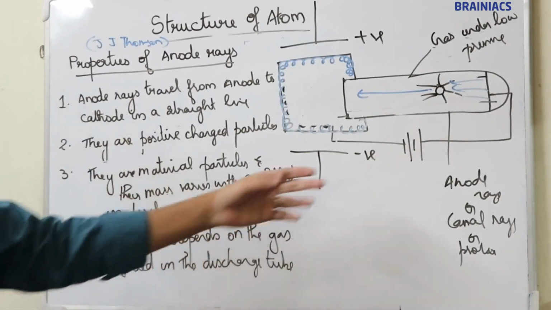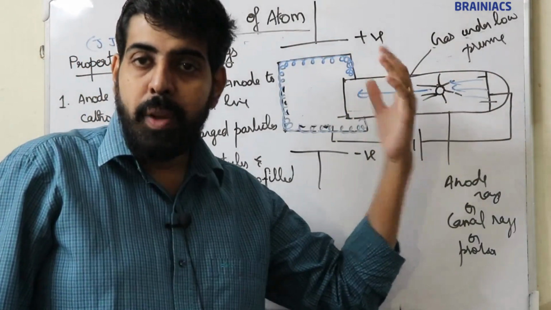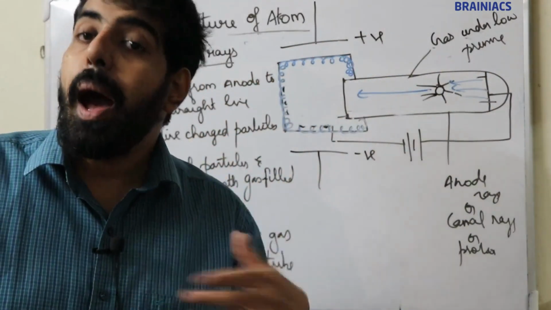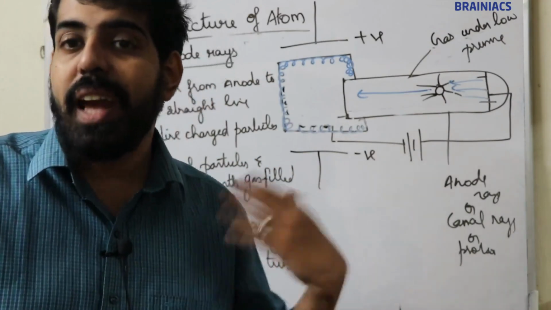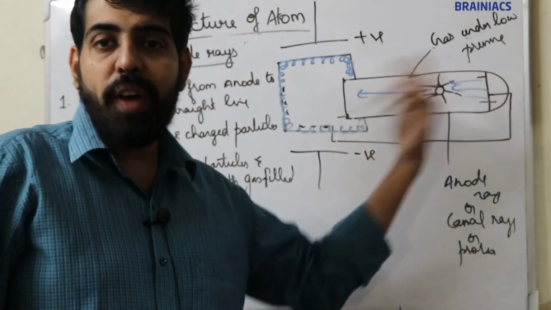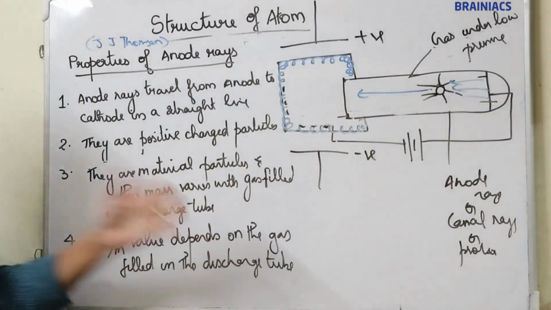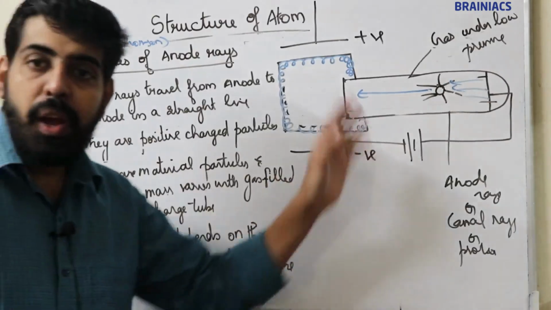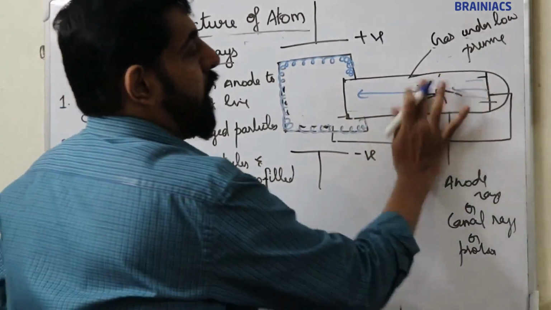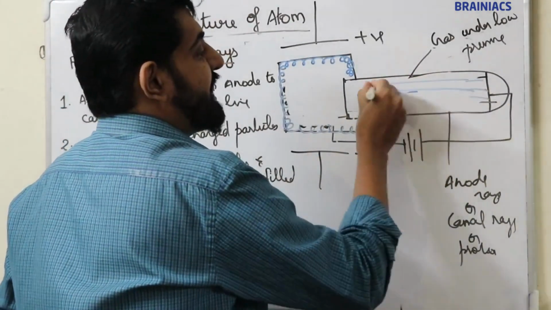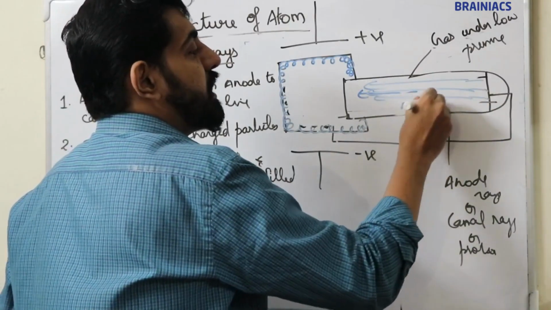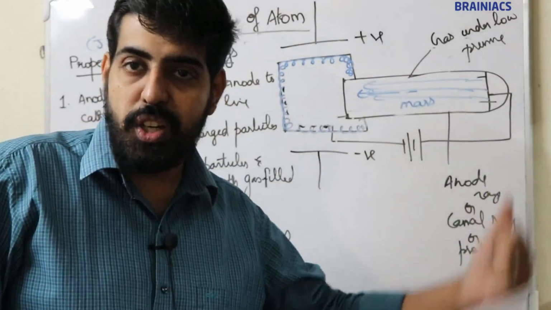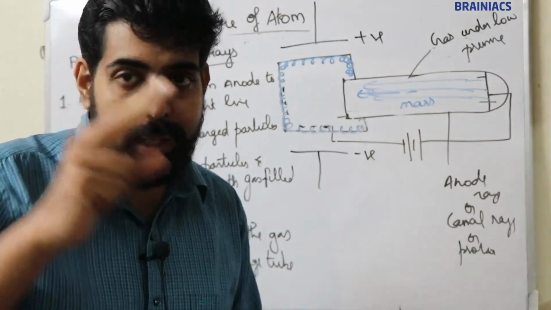The mass of the cathode ray will not change with gas, but the mass of the anode ray changes with the gas filled in the discharge tube. I think it's clear. You have to remember that point.